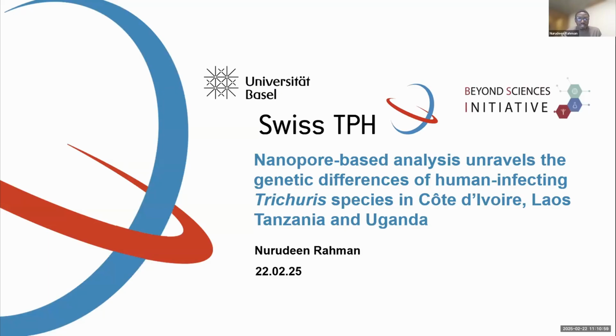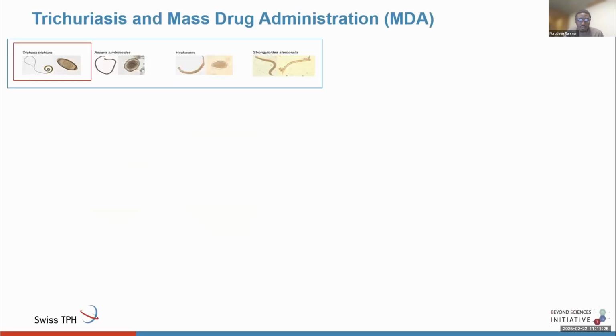Hello, my name is Nurudeen, and I'm a PhD student at the Swiss Tropical and Public Health Institute, an affiliate institute of the University of Basel. I'll be happy to give a talk today on nanopore-based analysis unravels the genetic differences of human-infecting Trichuris species in Cote d'Ivoire, Laos, Tanzania, and Uganda. Firstly, I would like to tell you a bit about trichuriasis, an infection caused by Trichuris